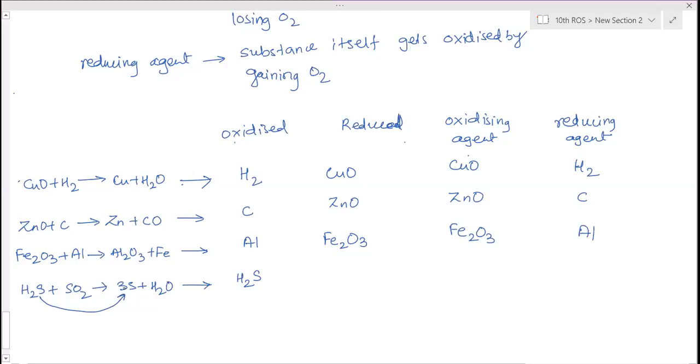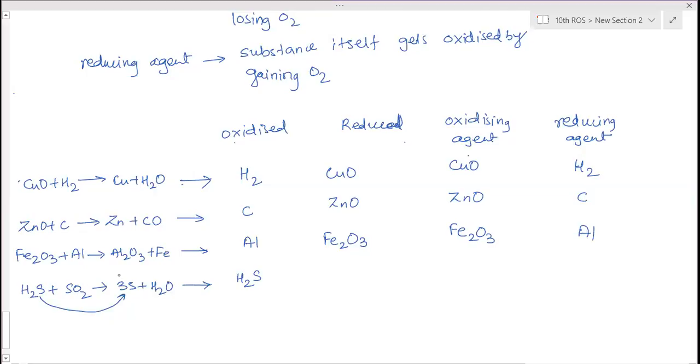And what is reduced? Yes, Mithun, which is reduced? SO2 is reduced, ma'am.